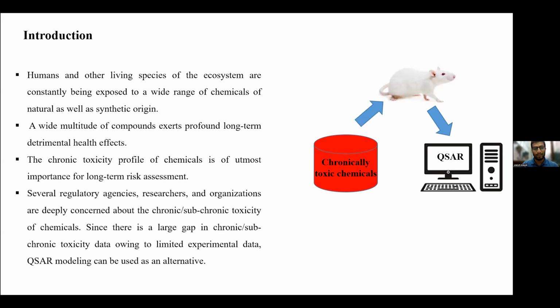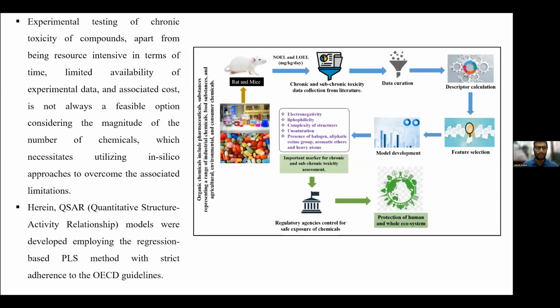Since in experimental conditions, chronic toxicity assessment requires a large number of animal experiments as well as time and cost, the best alternative is an in silico approach to assess the chronic toxicity of these chemicals.